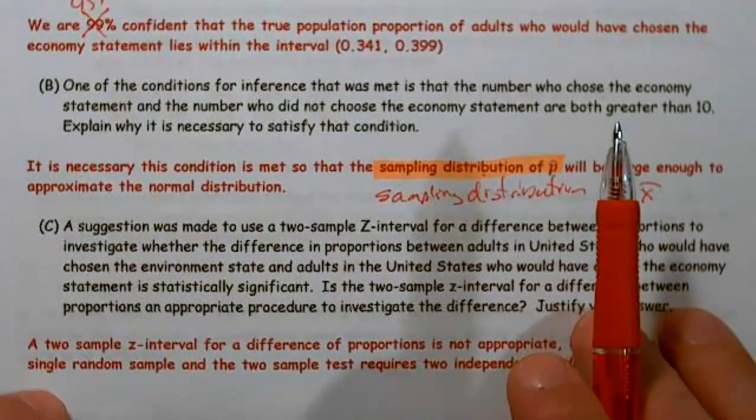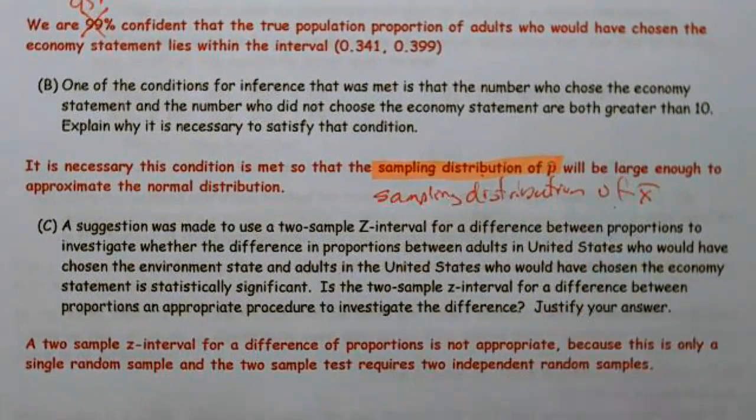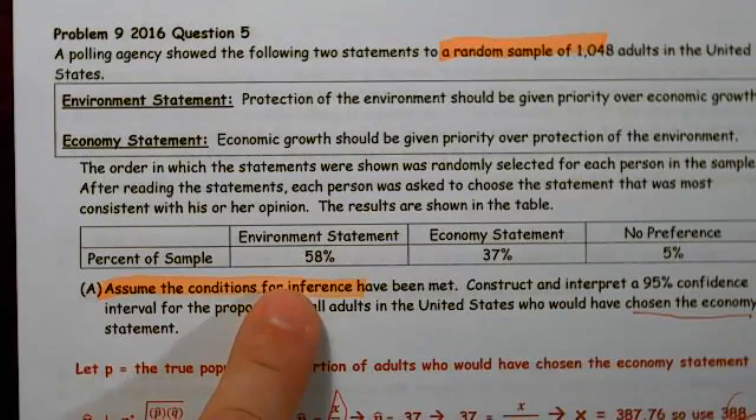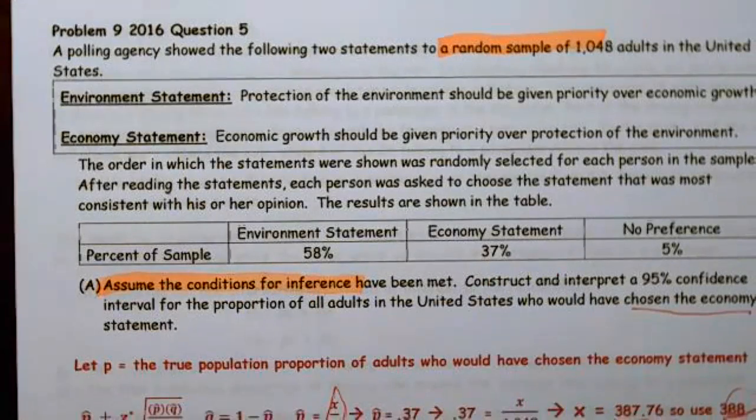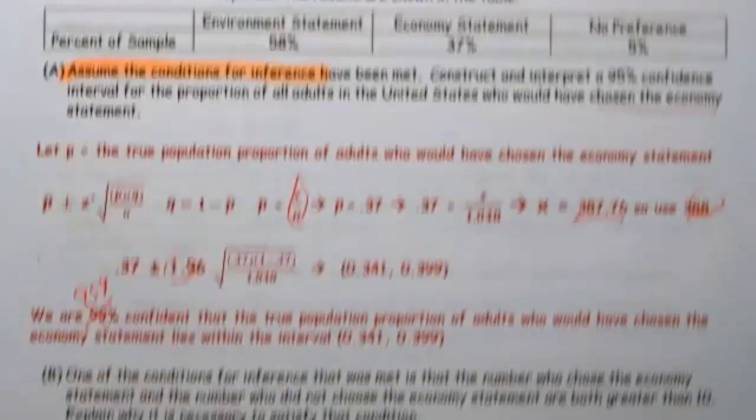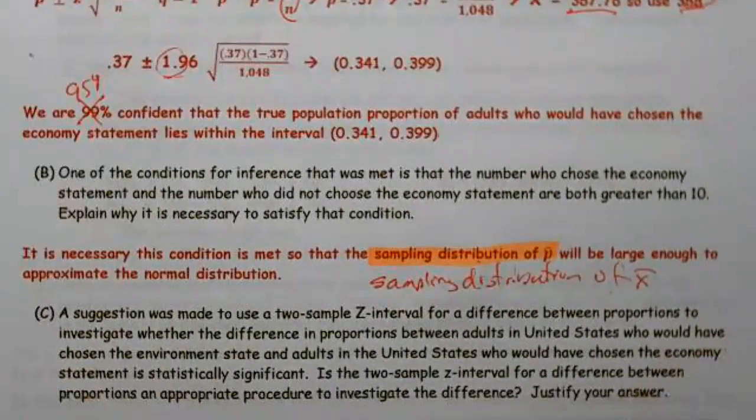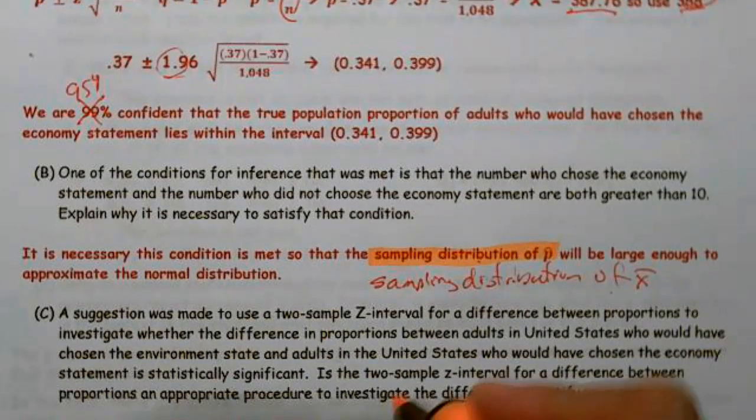So a suggestion was made to use a 2-sample z interval for a difference between 2 proportions to investigate whether the difference between adults in the United States who would have chosen environment and those who would have chosen economy statements is significantly different. They said, hey, we have 58% here, we have 37% here, let's run a hypothesis test to see if they're different. Is a two-sample z interval for a difference between proportions an appropriate procedure? Justify your answer. And the answer is no, it's not. It kind of says it in the title.